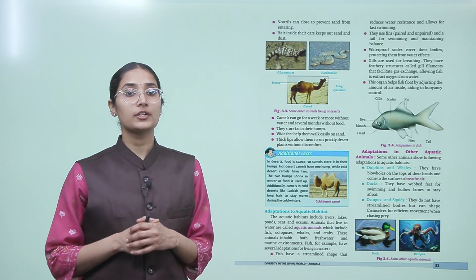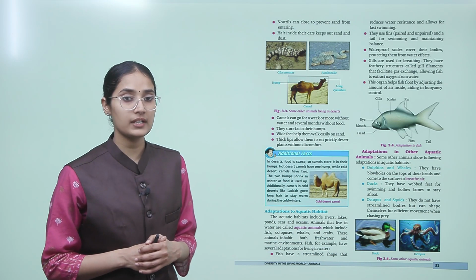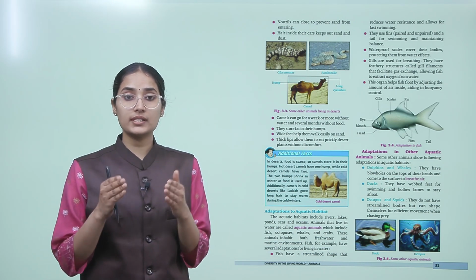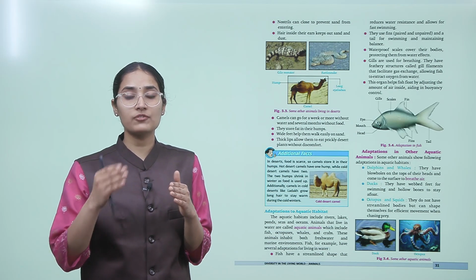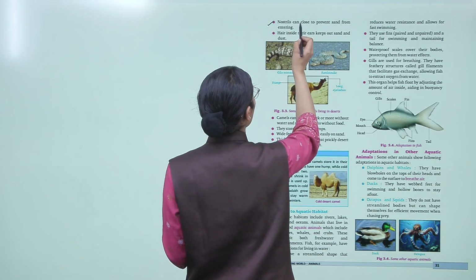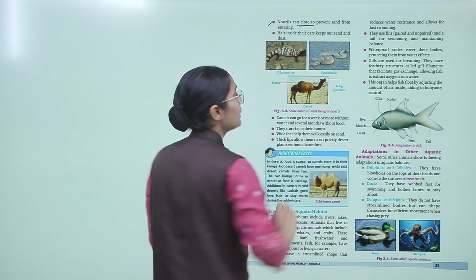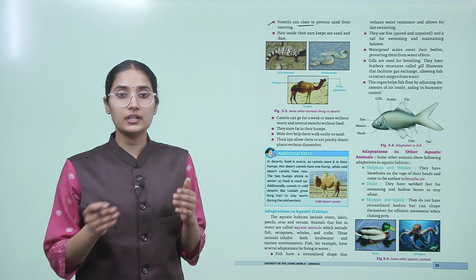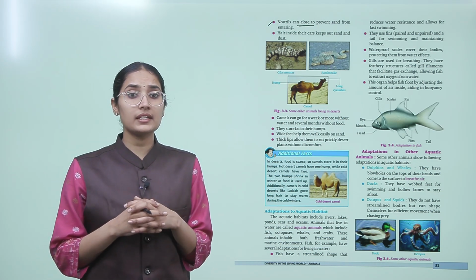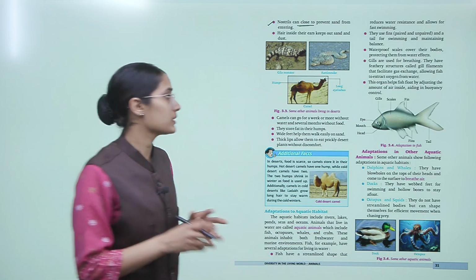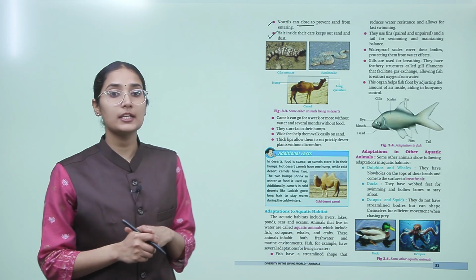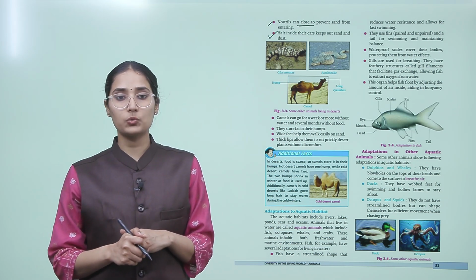Nostrils can close to prevent sand from entering, right? Like we have nostrils, but it cannot close itself to prevent anything from entering, right? But these animals have nostrils that can close to prevent any sand coming inside. Now they have hair inside their ears to keep out sand and dust. So they also have hair inside their ear that keeps the sand and the dust outside.